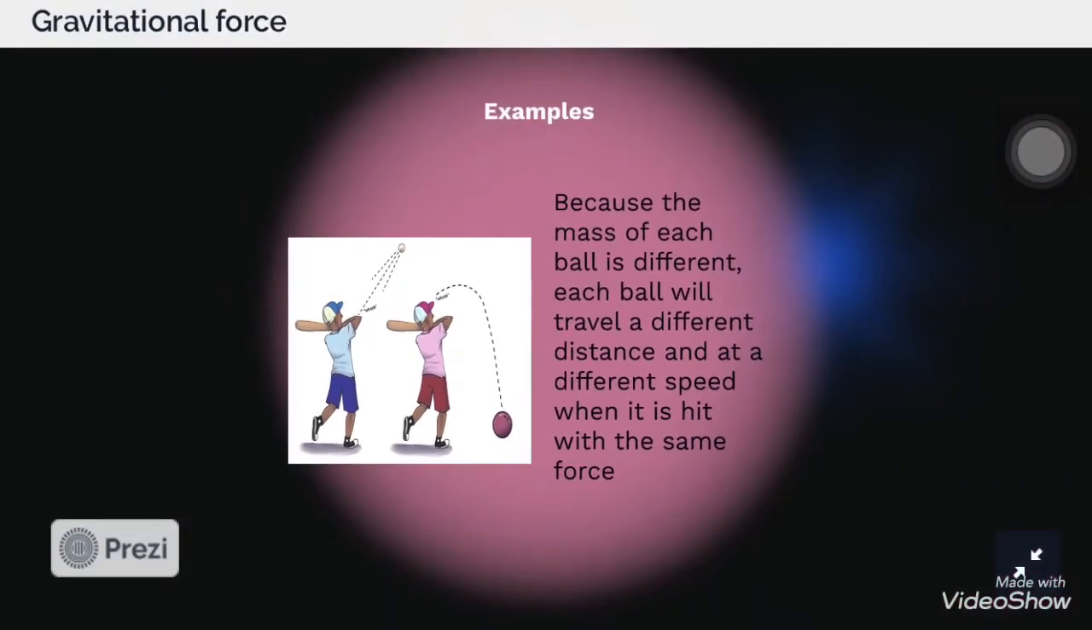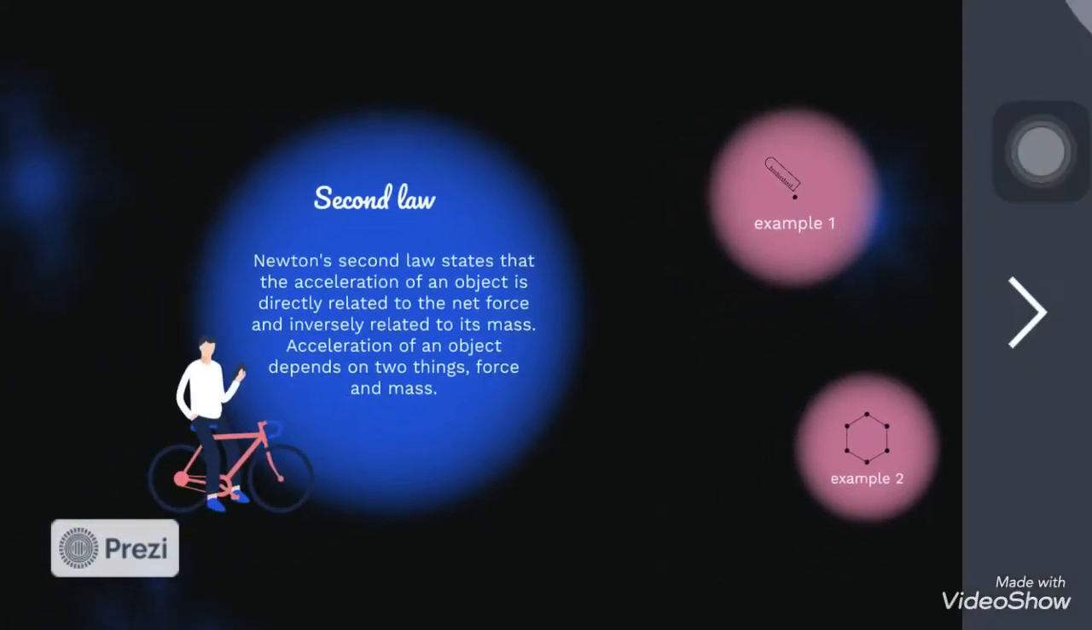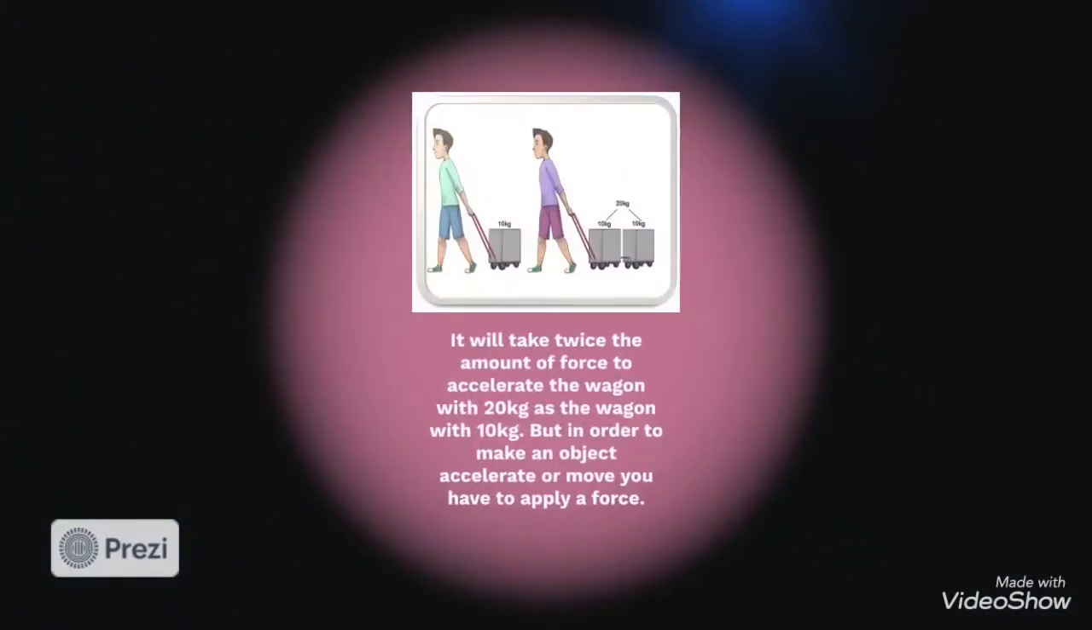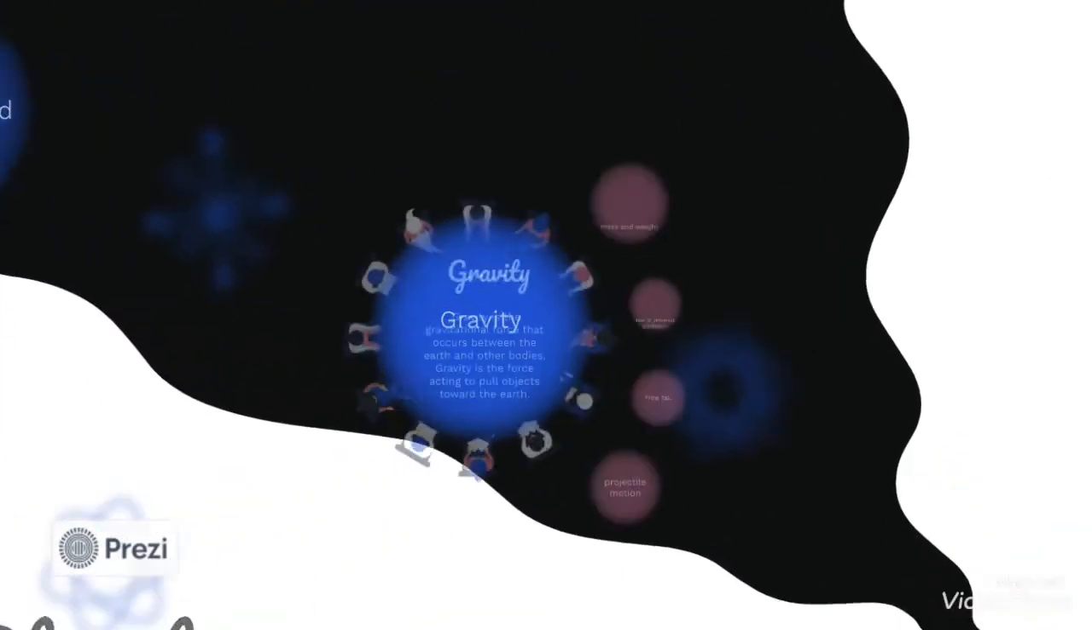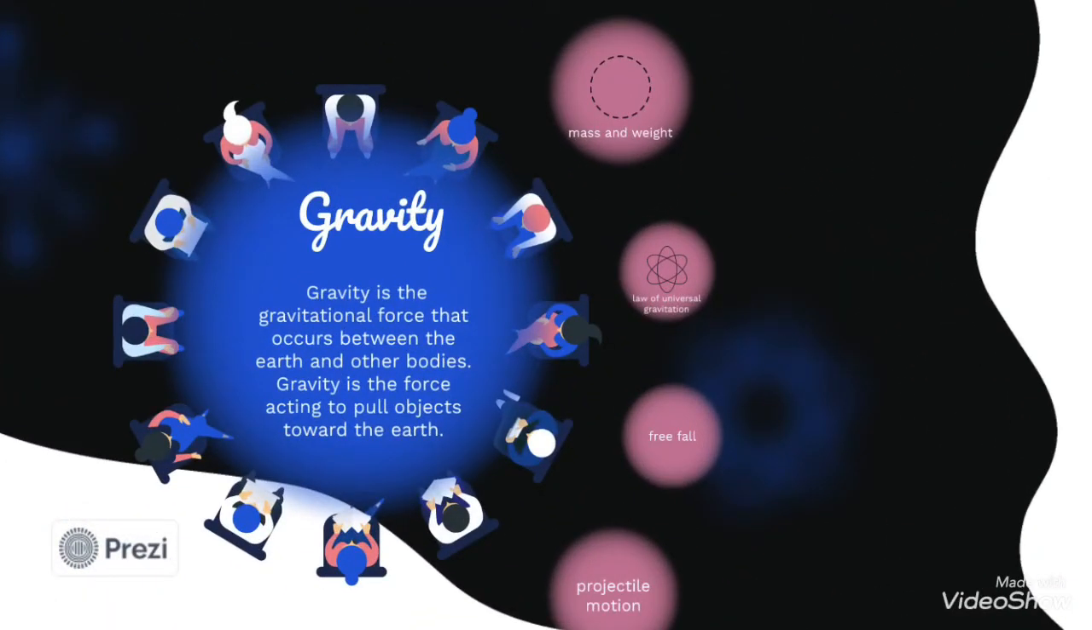Example 2. Here the man is applying twice the amount of force to accelerate the wagon, but in order to accelerate or move, you have to apply force. Let's talk about gravity in general. Gravity is divided into four sections.